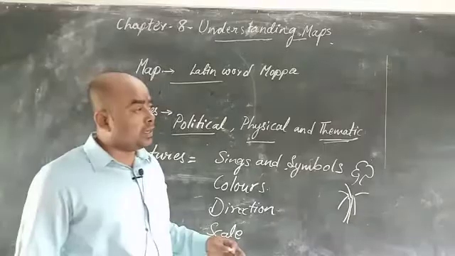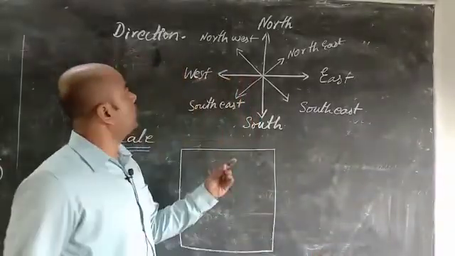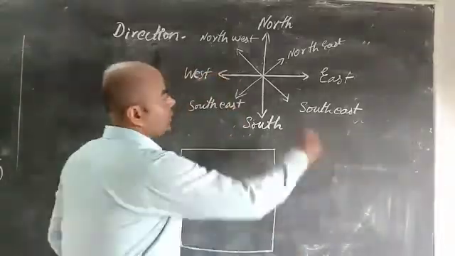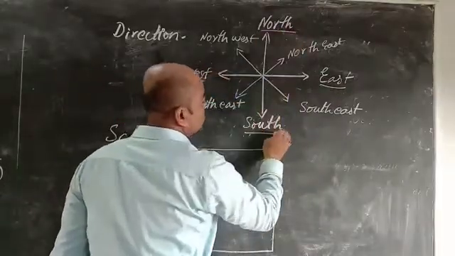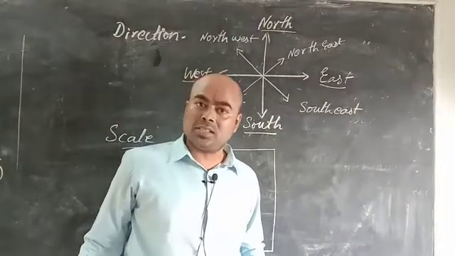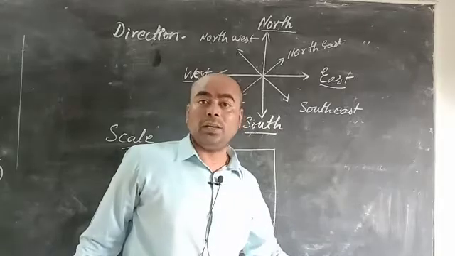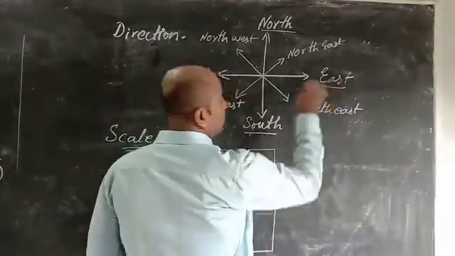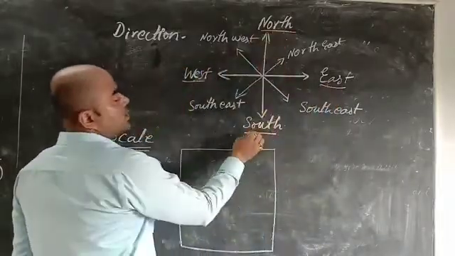We will come to know about direction with the diagram. There are four main directions: east, west, north and south. A map should have direction to locate places, like in what direction one place is from another. So the four main directions are east, west, north and south.